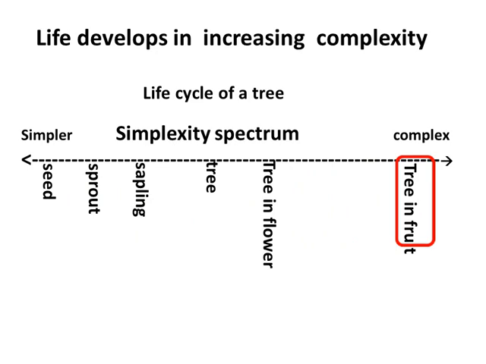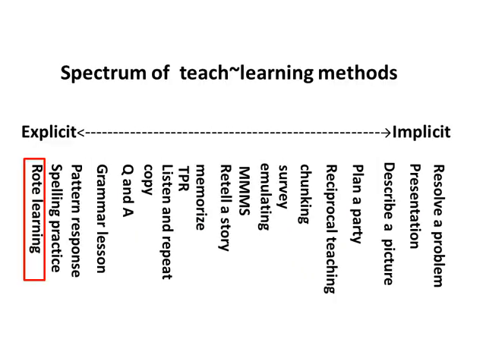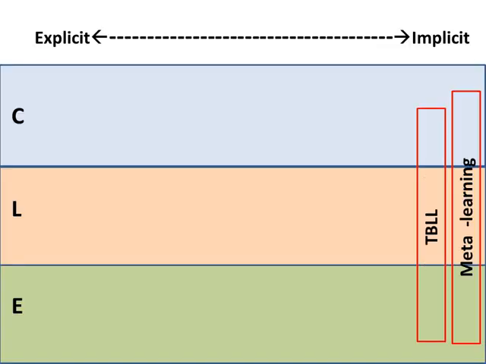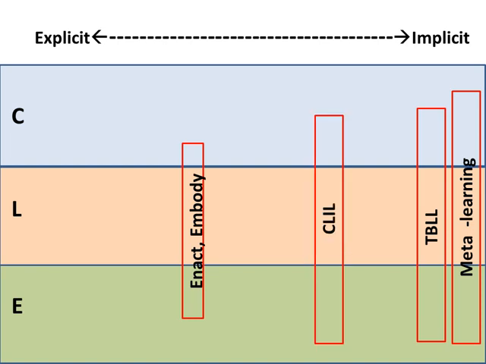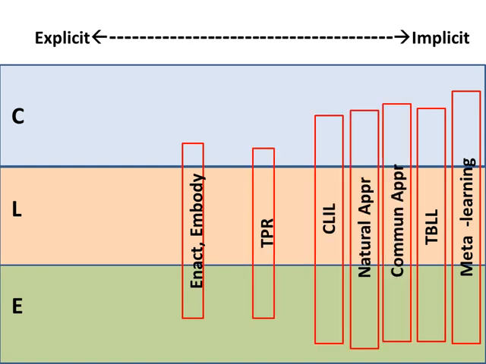It's more than coincidental that learning strategies and teaching methods on the explicit-implicit spectrum reflect the complexity spectrum. Rote learning is simpler than spelling practice, than listen and repeat drills, than emulating, etc. This is to be expected as holistic methods treat a greater interaction, relying on more complex learning strategies. The cell model allows teachers to coordinate learning strategies with methodologies.